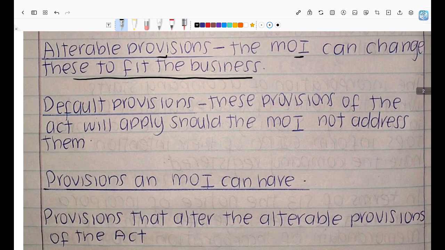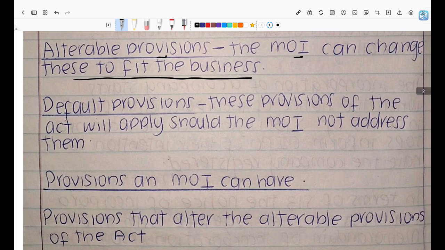And then we have those that are alterable provisions. So a provision in the MOI can be made, and as much as it is contradicting what the Act is saying, if that provision in the Act is alterable, is classified as an alterable one, that is saying, as much as the Act is saying this, we are giving you permission as the directors, as the board of directors, to amend your MOI so that it fits into your business, right? So that it better helps your business achieve its goals, right?